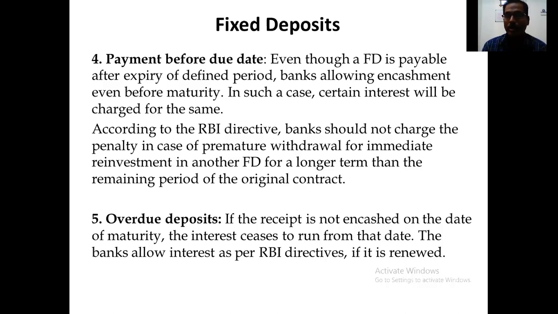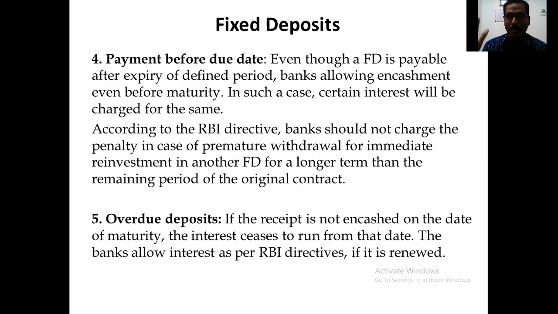So October, the particular date, my FD expires. So after October 2020, what happens? It can be renewed. It is called auto renewal. But what happens? The rate of interest will definitely vary after that.